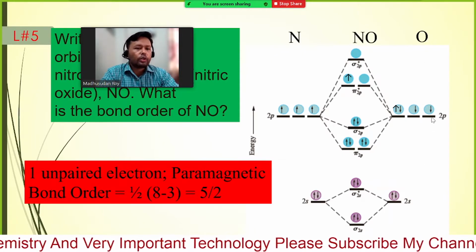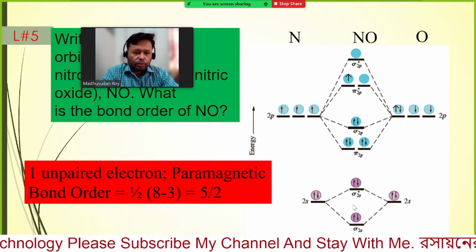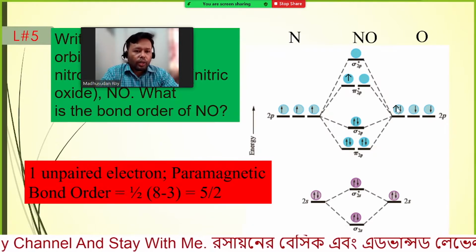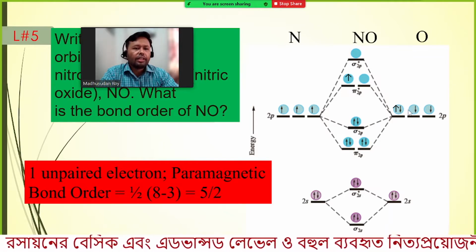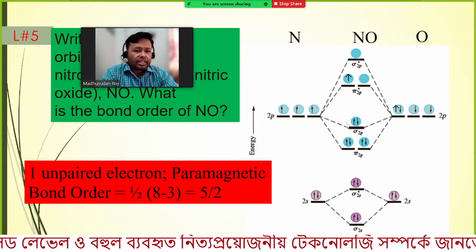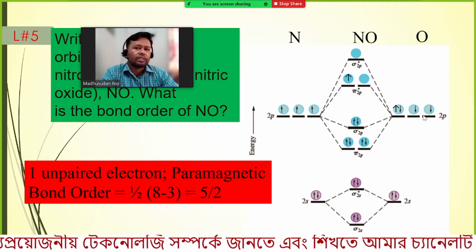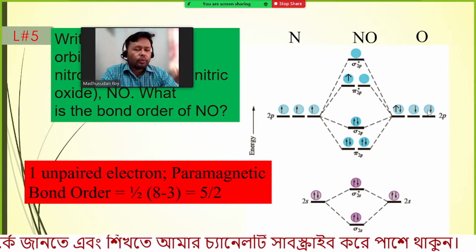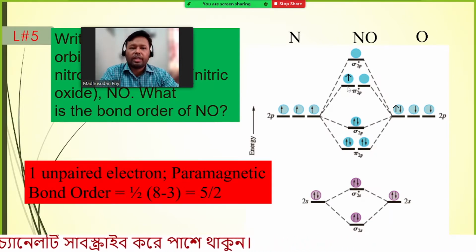So if you fill electrons from here, they come here, for bonding and anti-bonding. One electron coming here, another electron coming here, and then finally we have one electron here and one electron here. So we have these 6 electrons. In the 2p orbitals we have 3 and 4, 7 electrons. That means we have only one electron more. This one electron will move here, so easily we can give the electron here.